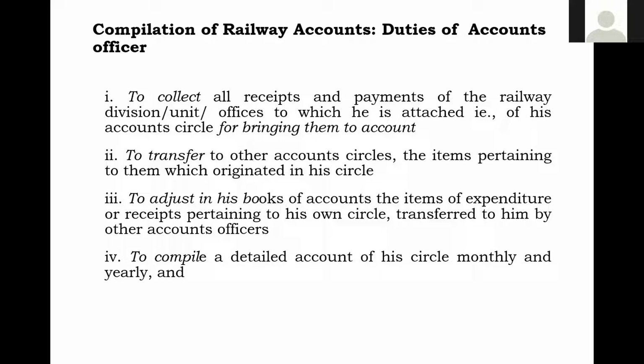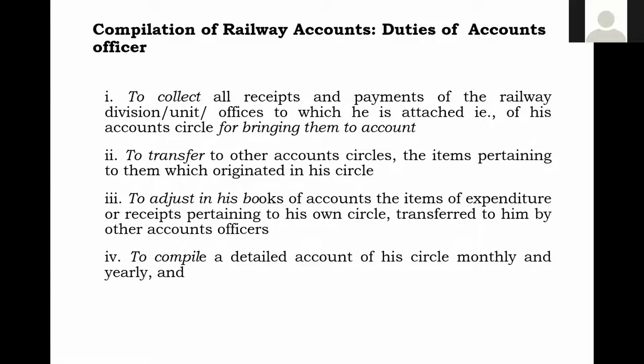So we collect the receipts and payments, transfer to others the receipts and payments which are not pertaining to the accounting circle, and adjust whatever receipts and payments are transferred to our accounting circle. Once we do this, for the month we have to compile and tell these are our receipts and these are our expenditure. So one accounting unit will do, and it will again be compiled at the zonal railway level, and at Railway Board level, for railway as a whole.